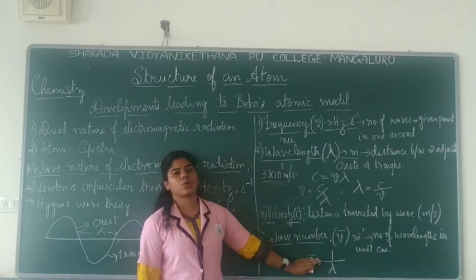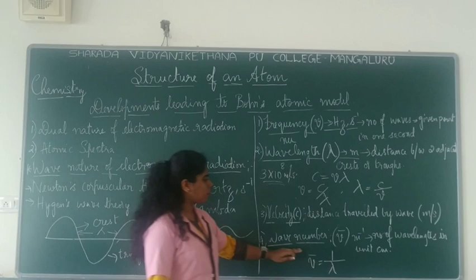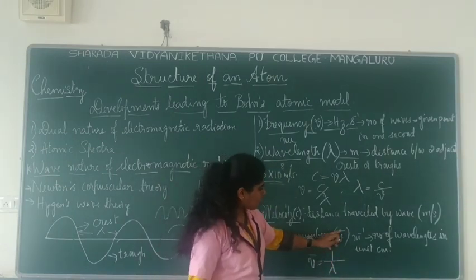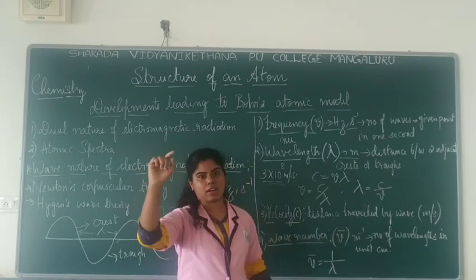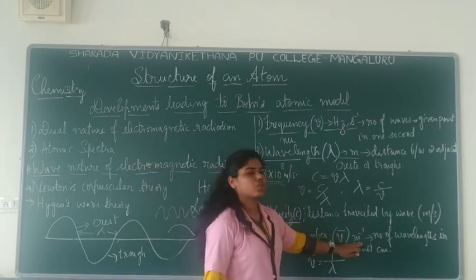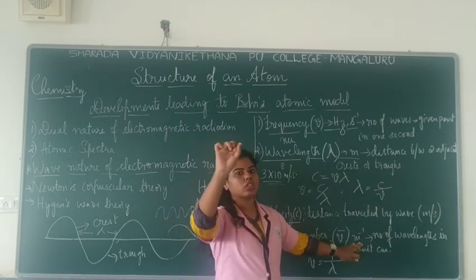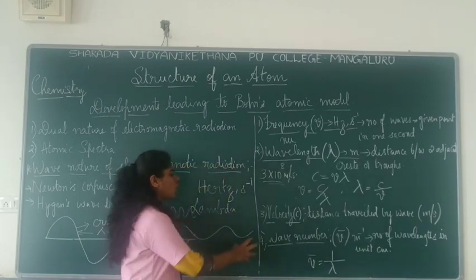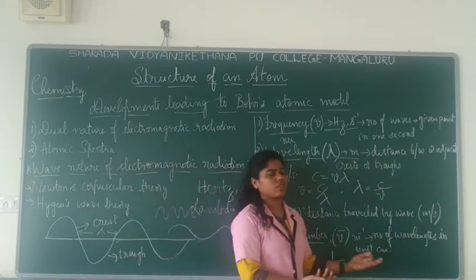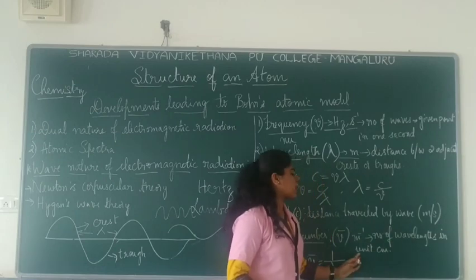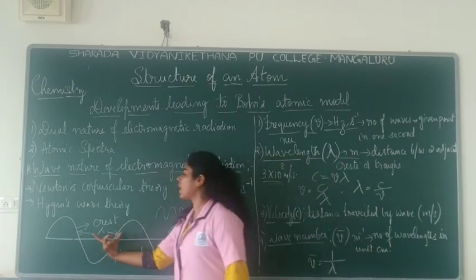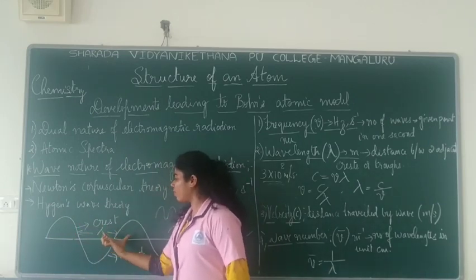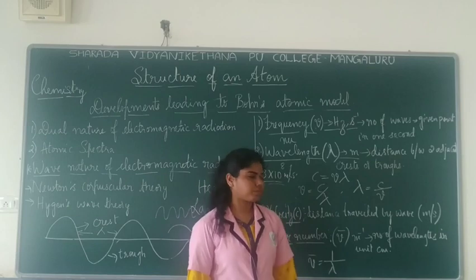And the last one which you have is the wave number. Wave number, what is the symbol? This is frequency, nu. Now you have a bar on that, so you say nu bar. Okay, so wavelength is actually meter, but when you talk about the bar, then the unit will be meter inverse. So what is this wave number actually? It is the inverse of the wavelength, or the number of wavelengths in a unit centimeter. If suppose you take 1 centimeter, what is the number of wavelengths in a unit centimeter?